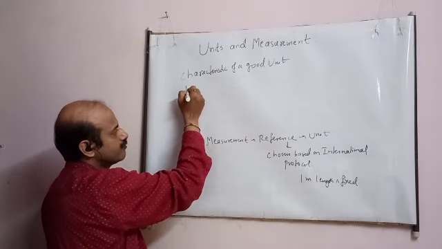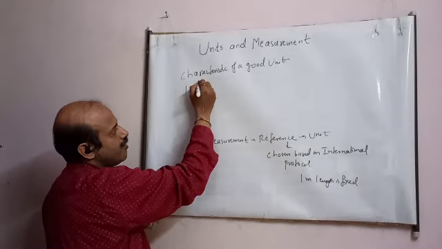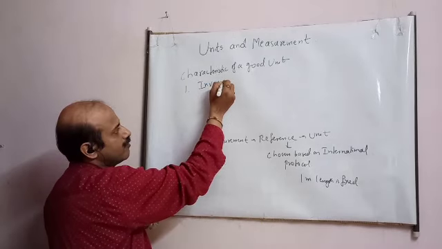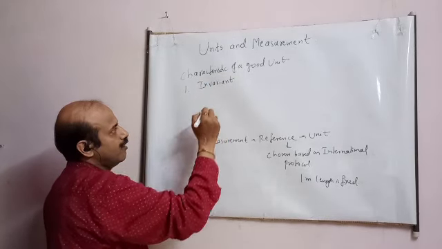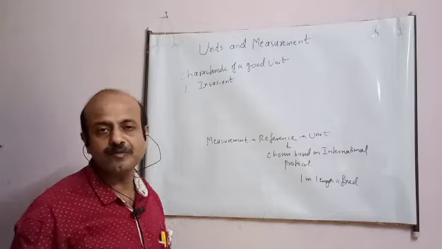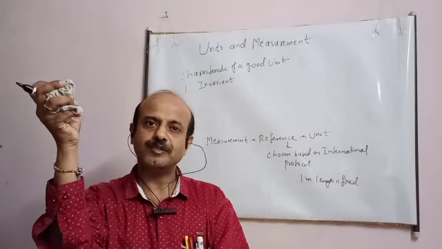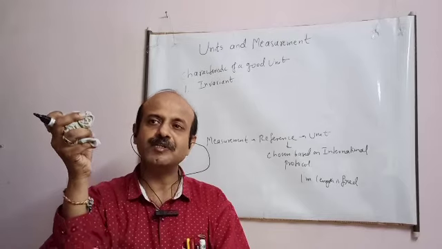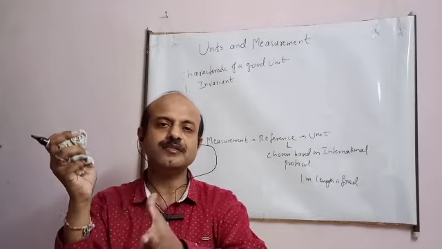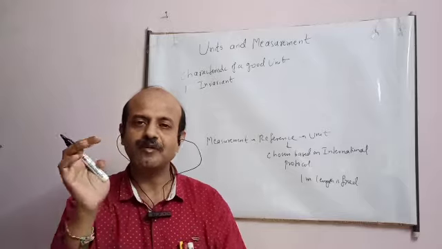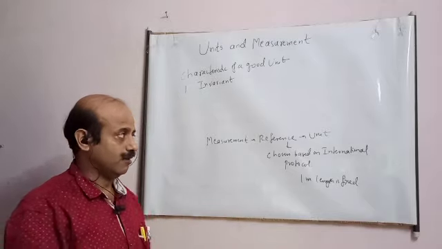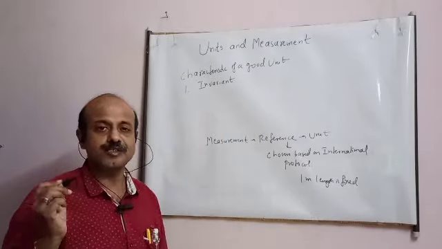First, it should be invariant. Invariant means it should not change with time, student. Say if I say the length of this much of my hand is 1 meter, so this 1 meter will change from hand to hand because everybody's hand length is different. So this unit will not be invariant, student. So invariant means it should not change with time.